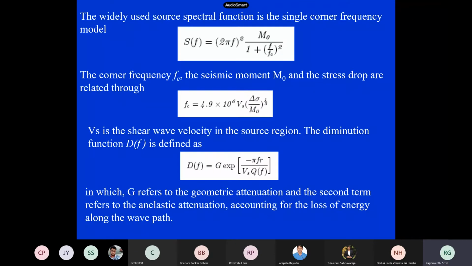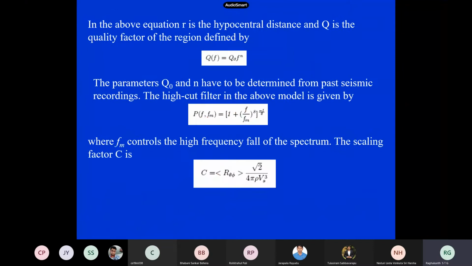These are the functions I already showed you: M0, f by fc and other things. One more interesting thing is the corner frequency. It is related to delta sigma and M0 through this formula, which comes from the circular fault, and they have found this out too. Then Vs is the shear wave velocity of the medium itself. Then the diminution function, that is your Green's function, has two dampings: one is geometric damping, the other is anelastic damping. So now, what type of damping do we use in structural dynamics?